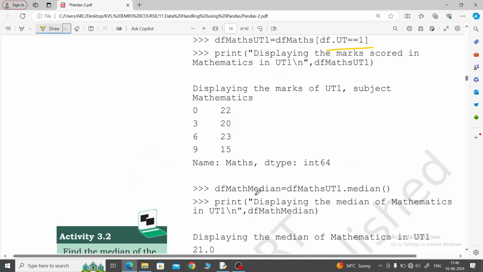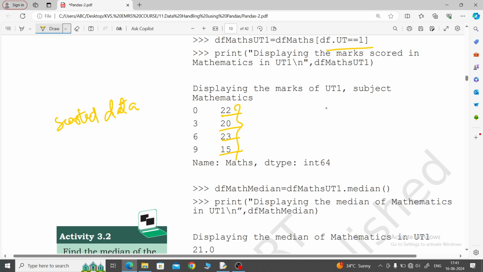Now the median value. Look here, four values are given: 22, 20, 23, 15. After sorting the data, remember that we can find the median only after sorting. For the mean, no sorting is needed, because we just add the total sum and then divide by the length. But for the median value we have to sort the data first, and then afterwards we can do it.